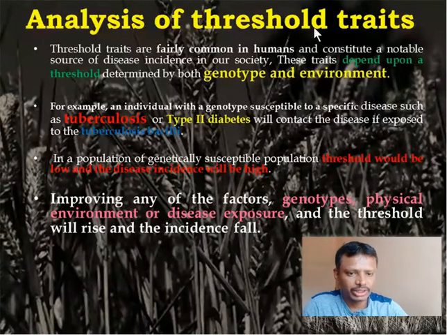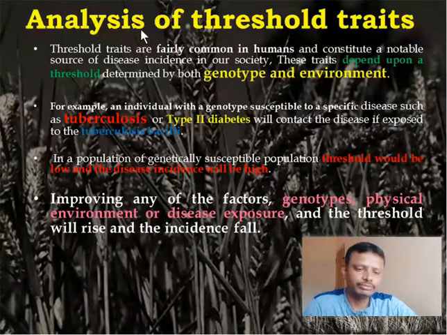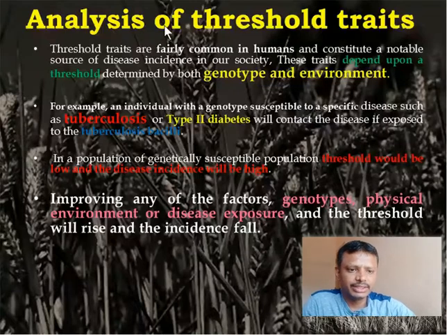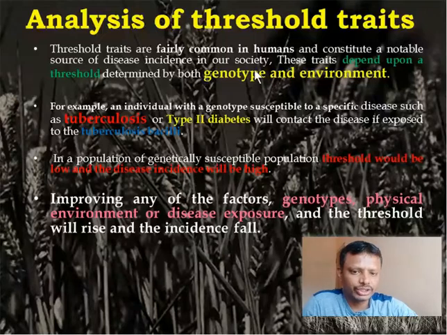Okay, so let's analyze this with an example. As we said, there is a genotype which will have a threshold capacity. If it exceeds that, the genotype will interact with the environment, and that results in expressing the character. Examples: tuberculosis, type 2 diabetes mellitus. So how does tuberculosis result in creating two types of populations, one with tuberculosis,